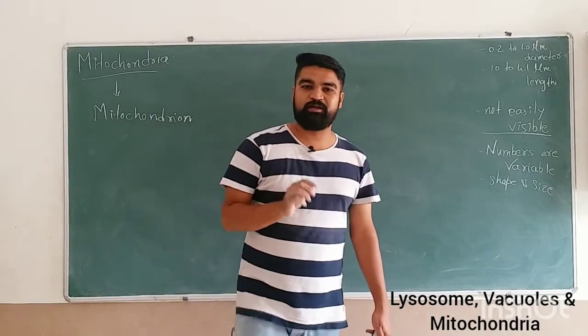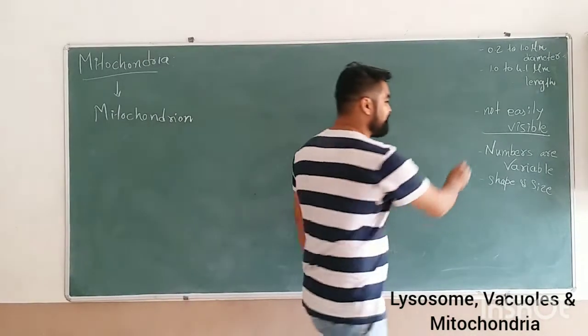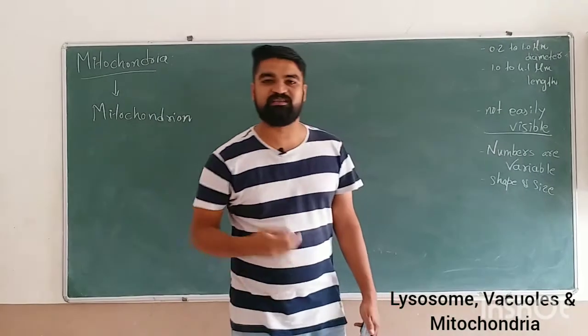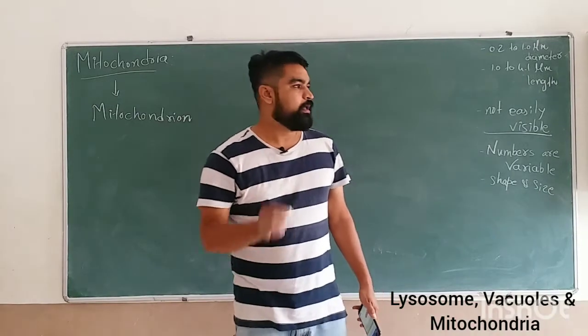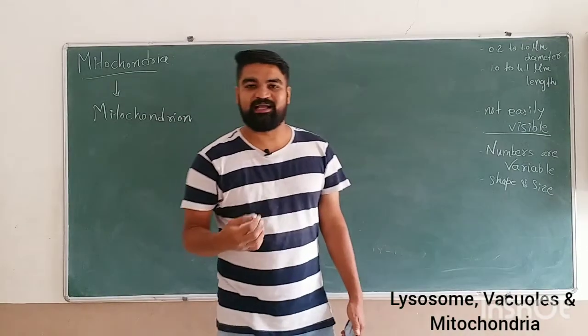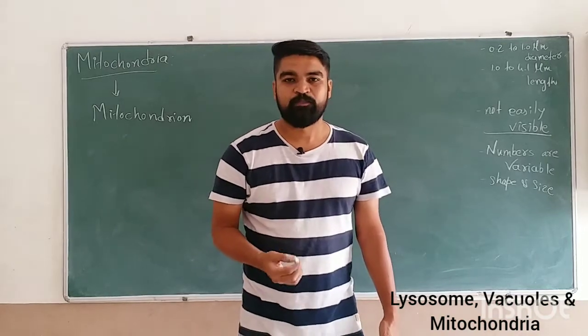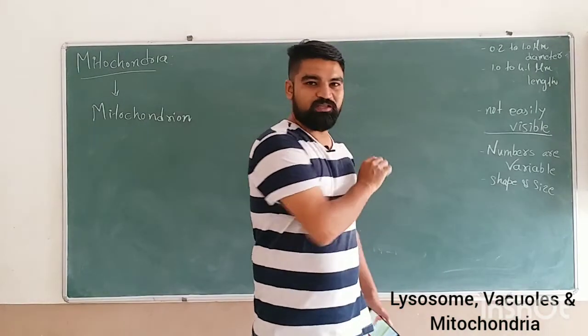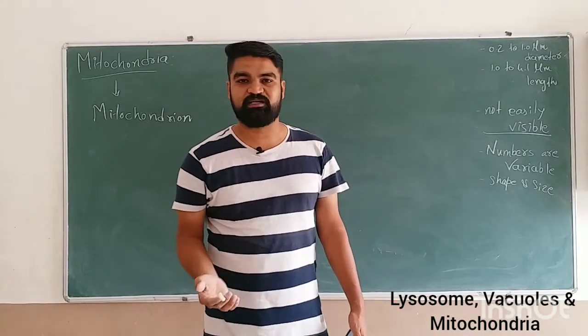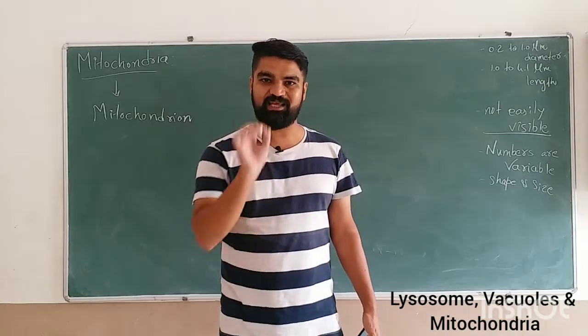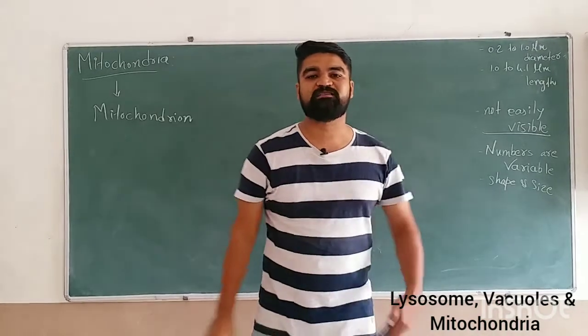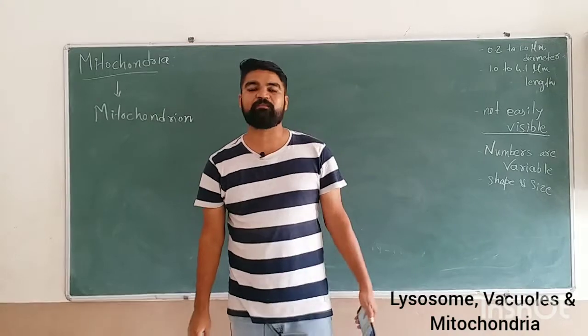This particular organelle is so small that it cannot be easily visible unless it is specifically stained. When we stain the cells to observe some of the organelles, this is so small that in the normal staining procedures it cannot be visible. So specifically only these mitochondria need to be stained, then only they can be visible.